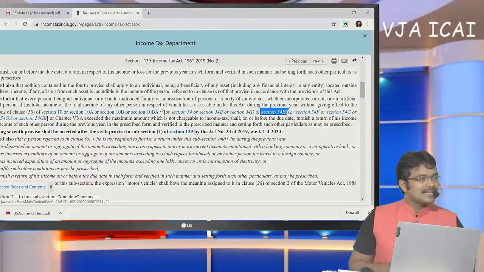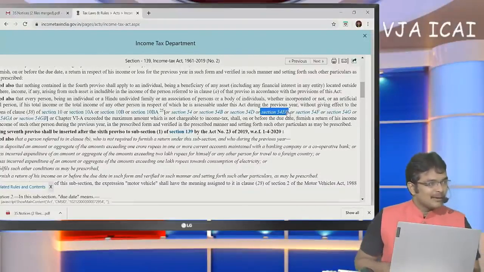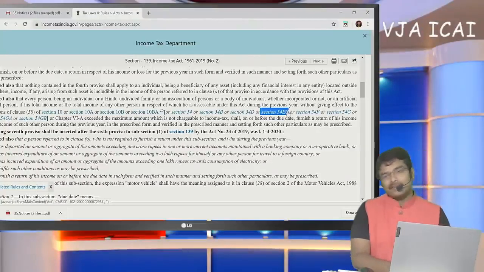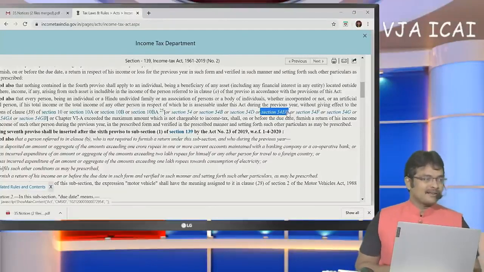Okay. Next, whether without any monetary benefit. Yes, even though monetary benefit does not exist, you have to disclose based on stamp duty value. Sir, in house property as per amendment, if stock in trade remains unsold, rental income will be treated under the head house property from 3rd year onwards. Yes, from 3rd year onwards, in case of house property, income has to be offered.